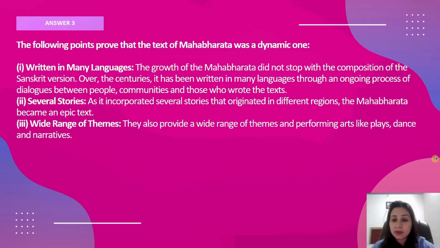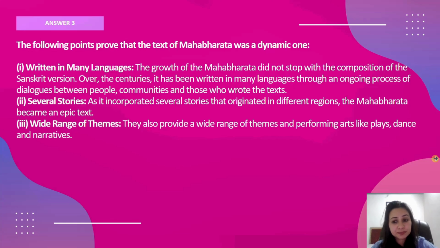It's written in many languages. So the growth of Mahabharata did not stop with the composition of the Sanskrit version. Originally, it was written in Sanskrit, but today you will find that this Mahabharata, this grand epic, is translated into almost all the languages of the world, right? And it is still an ongoing process of dialogues between people, communities, and those who wrote the texts. As it incorporated several stories that originated in different regions, the Mahabharata became an epic text.